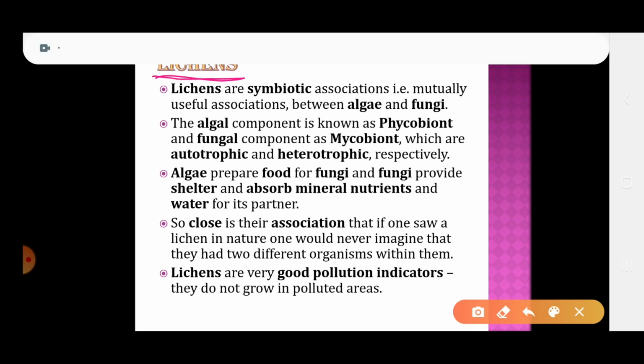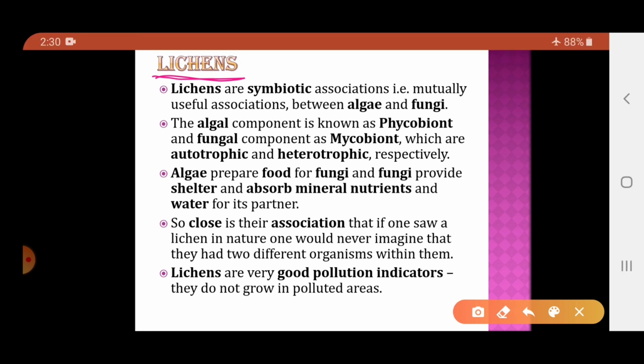Now once I told you the description regarding the lichens. So lichens are the organisms which show the symbiotic relationship between the algae and fungi. When we studied fungi, I told you that certain fungi are found in close association with the algae, and such a symbiotic relationship between the algae and fungi is called the lichens.